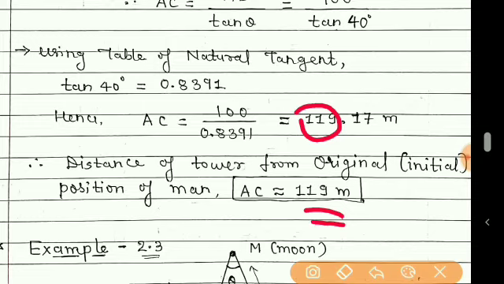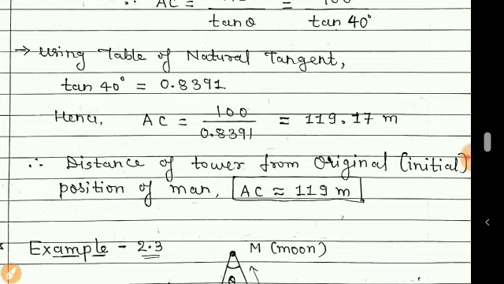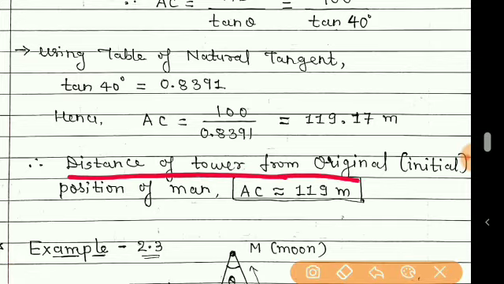The sign of approximate value is this. If it is equal to, we write like this, but if we are writing the approximate value, then the sign is like this, and hence we can say that the distance of the tower from the original or initial position of the man is 119 meters.